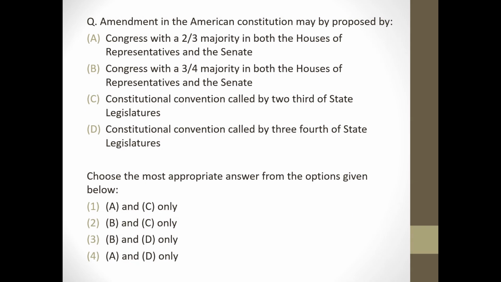Next question. Amendment in the American Constitution may be proposed by Congress with two-third majority in both houses of representatives and the Senate. Correct. Congress with three-fourth majority in the House of Representatives and the Senate. Wrong. Constitutional Convention called by two-thirds of the state legislature. Correct. Constitutional Convention called by the three-fourth of the state legislature. Wrong. So answer will be option 1.